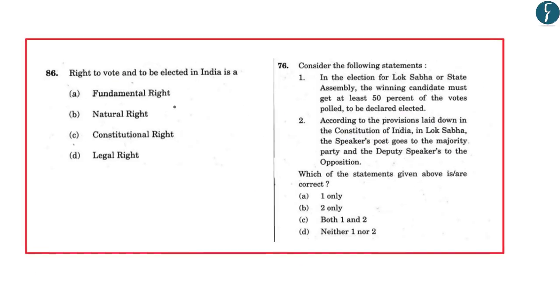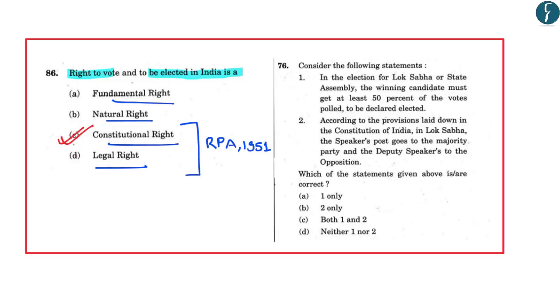Moving further, another important question asked was, right to vote and to be elected in India is a. Options were fundamental right, natural right, constitutional right, and legal right. Now there were certain controversies and issues related to these options, as the process to be elected has also been provided in the Representation of People Act of 1951. However, the correct answer is C, as has been provided by the UPSC.